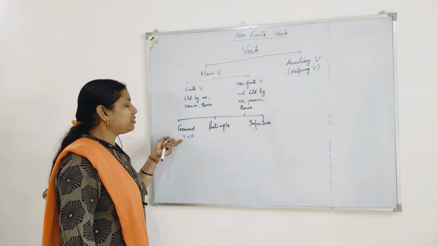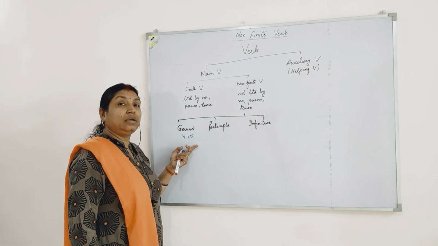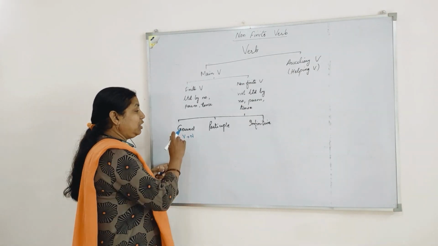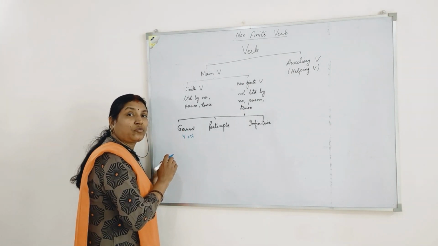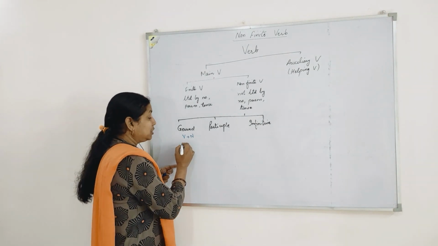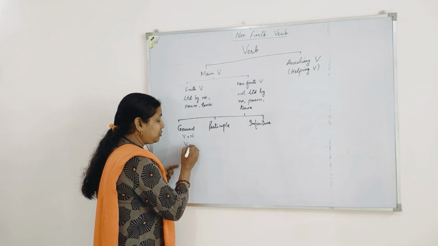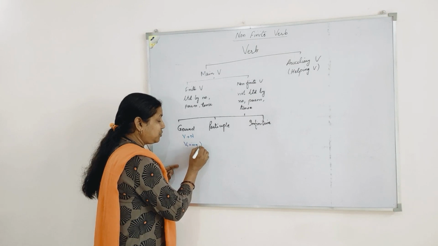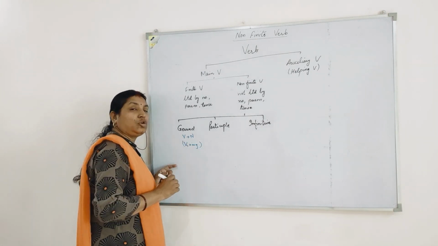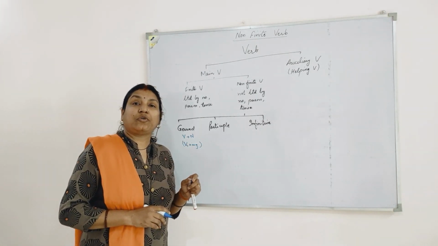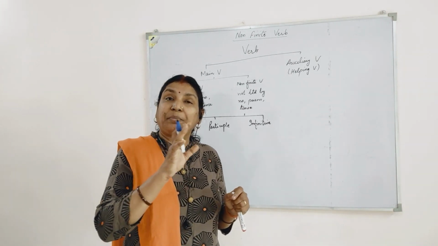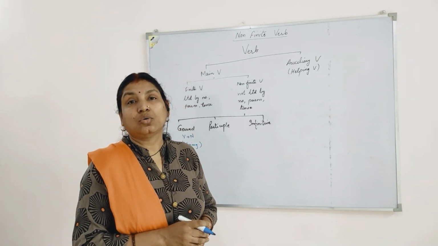So gerund is a verb that acts as a noun. Whenever you find a gerund in a sentence, it is the verb first form plus ing. That is, base form plus ing, or you can say they are the ing forms of the verb or the present participle form of the verbs.